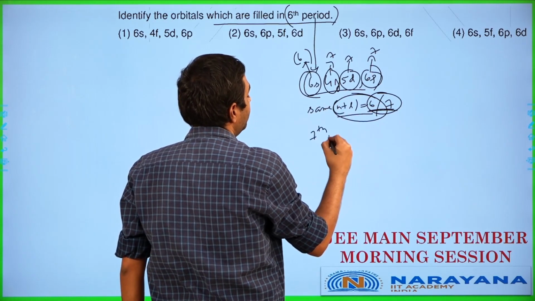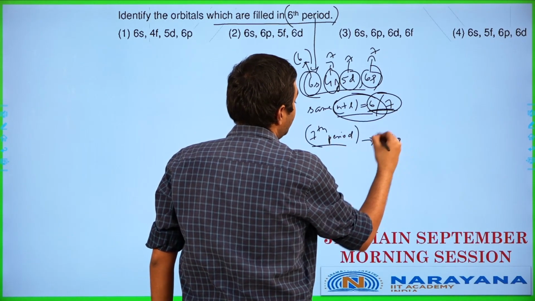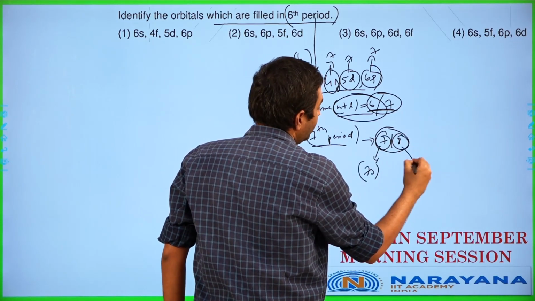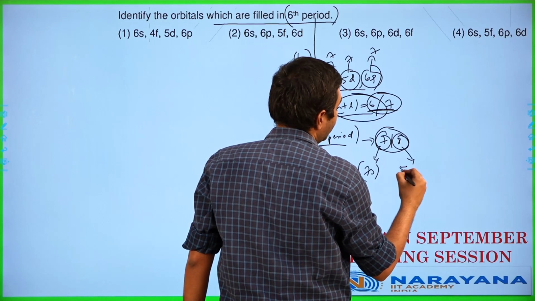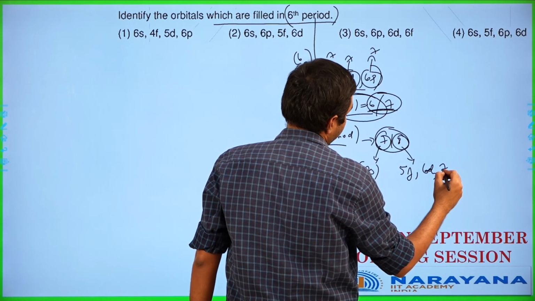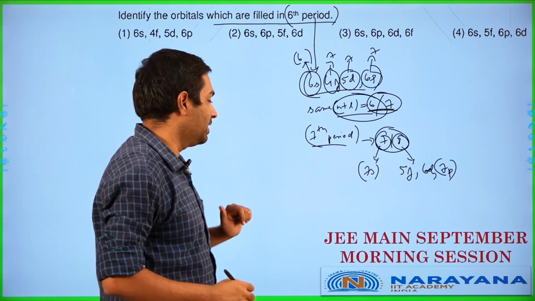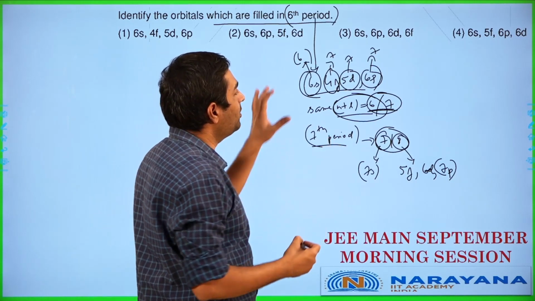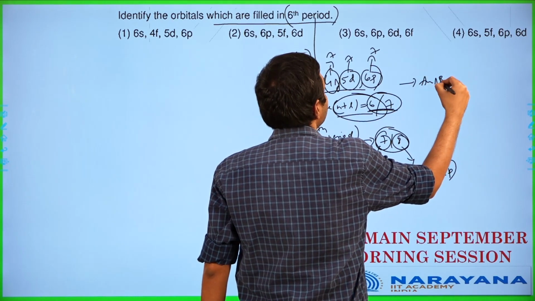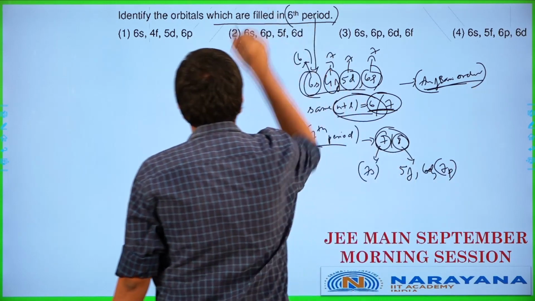Similarly, if I take the 7th period, the 7th period will have 7 and 8 as the n plus l value getting filled up. The 7 part will be only the 7s. The 8 part will be the remaining ones. What is it going to be? It will effectively be the 5f, the 6d and the 7p. So these are the 3 which will get filled up along with the 7s in this particular case here. So each period will have that particular amount getting filled up. This is basically based on your Aufbau order in general. Alright, this is based on Aufbau order over here.